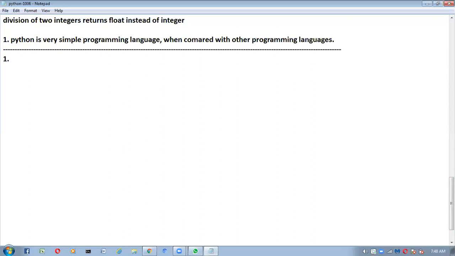First one, Python statements. Python statements are like general English statements only. If you want to get a feel, this is the coding like that. You will get a feel that it is general English statements.